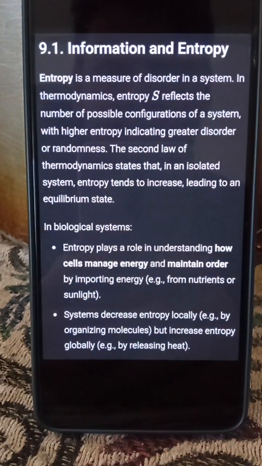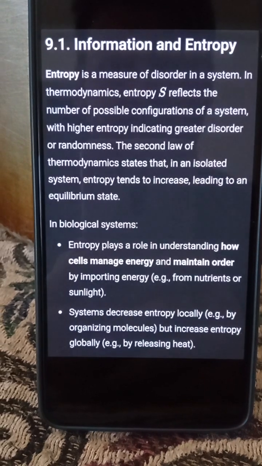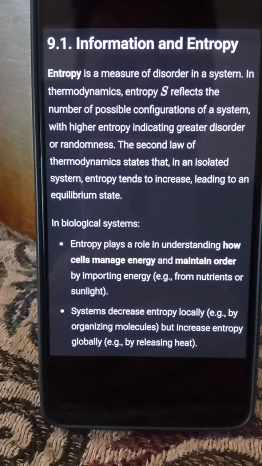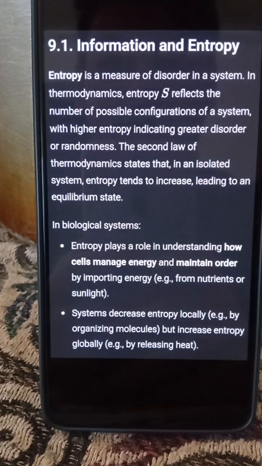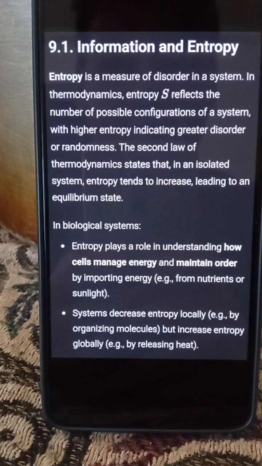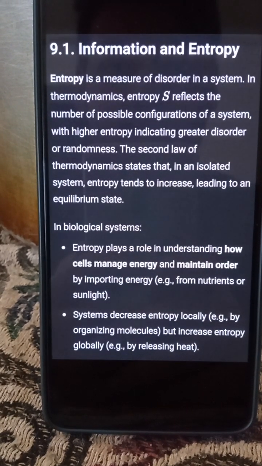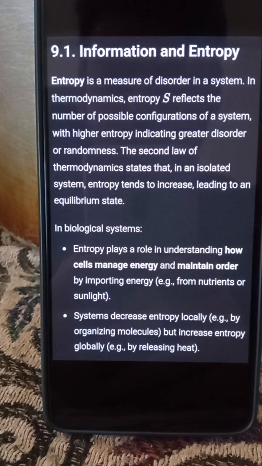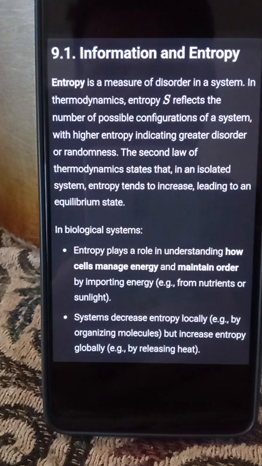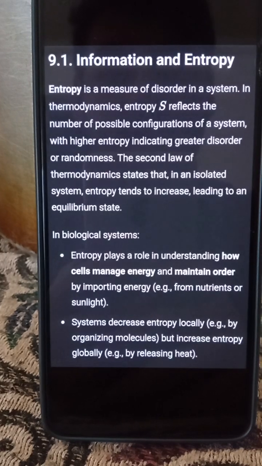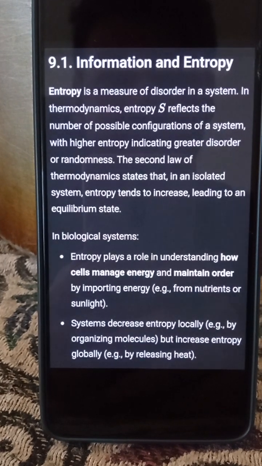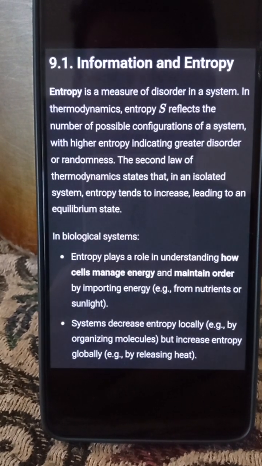Entropy is a measure of the disorder in a system. In thermodynamics, entropy refers to the number of possible configurations of a system, where high entropy means disorder or randomness. The second law of thermodynamics states that the entropy of an isolated system tends to increase, leading to the equilibrium state.